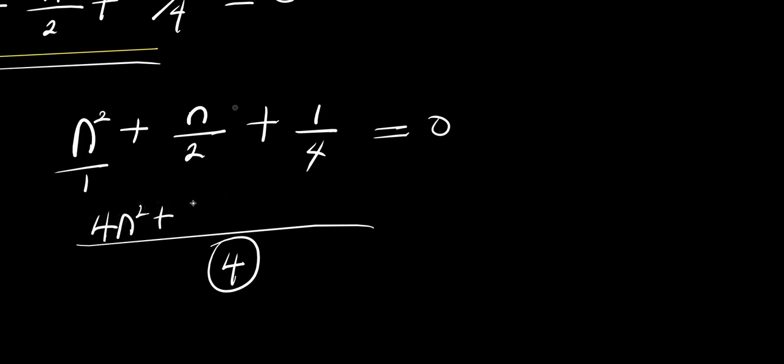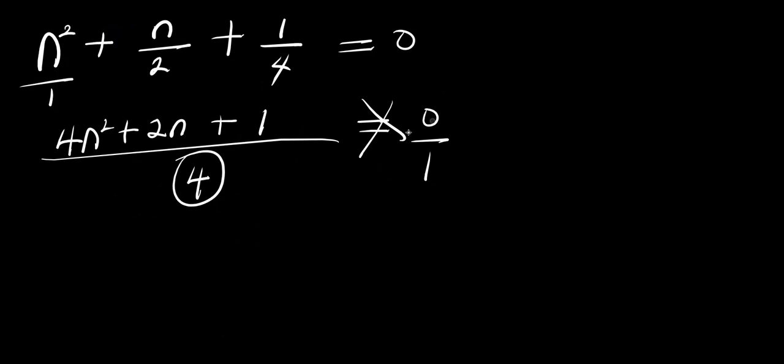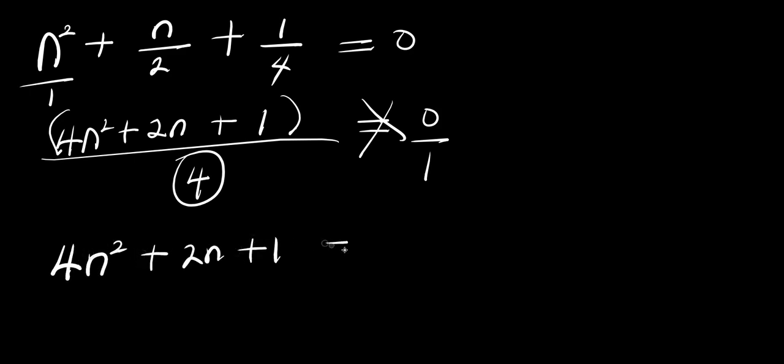Plus 4 divides 2, 2 times n, that is 2n. Plus 4 divides 4, 1 times 1, we have 1 equals 0. This is over 1. And cross multiply. 4 times 0 is 0, then this will multiply 1. So I have 4n squared plus 2n plus 1 equals 0.